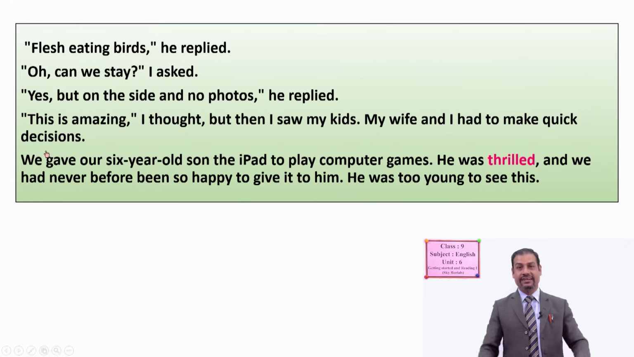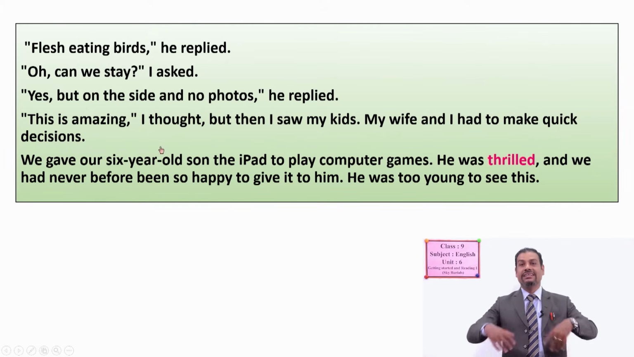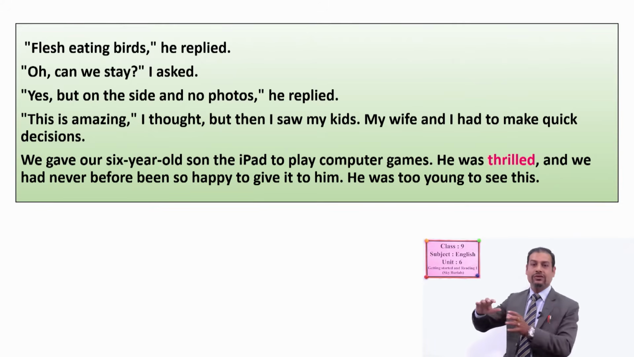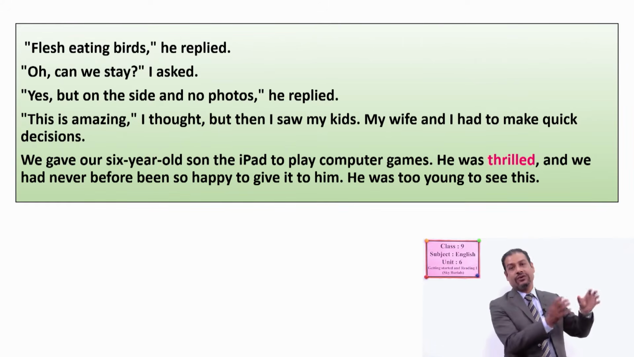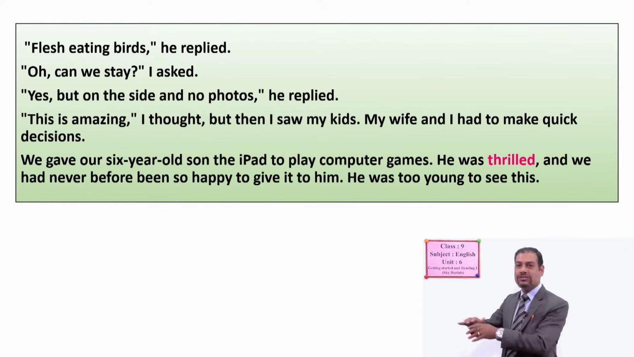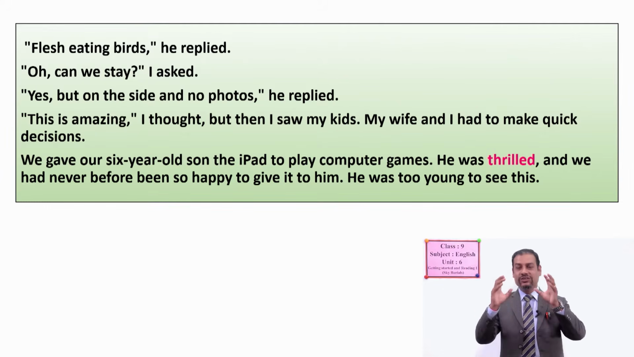And then the writer again says that, this is amazing, I thought, but then I saw my kids, my wife, and I had to make a quick decision. See, there were other people. The visitor went with his family members. There was his wife, and there were his other children, 3 children there. So he had to make a decision, and he was in confusion whether he had to show that type of scene to his small children or not. So he had to make a quick decision.